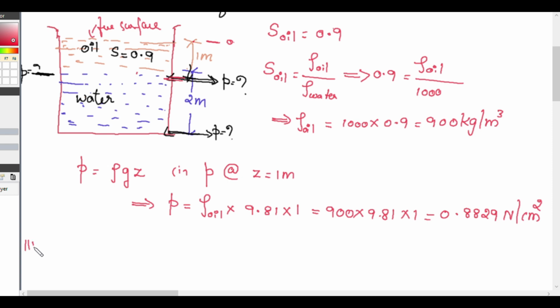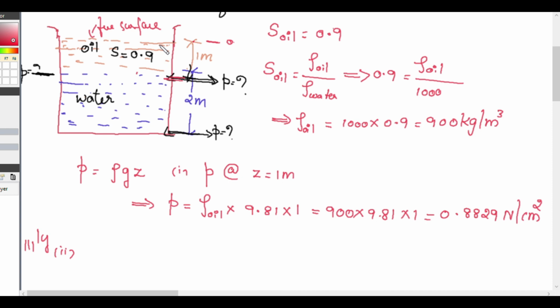Now, similarly, the second case: we have to find the pressure intensity at the bottom of the tank. At the bottom of the tank, our Z is equal to 3 meter, that is 1 meter of oil and 2 meters of water.